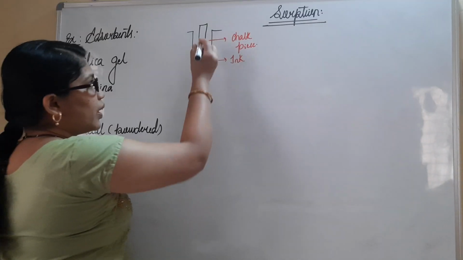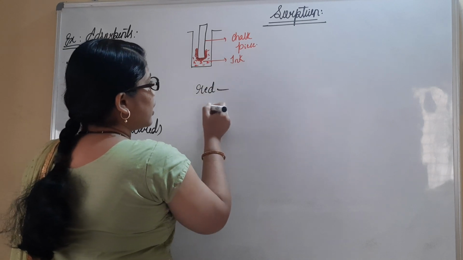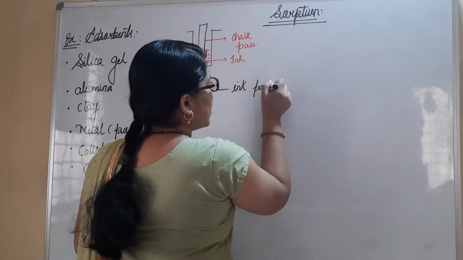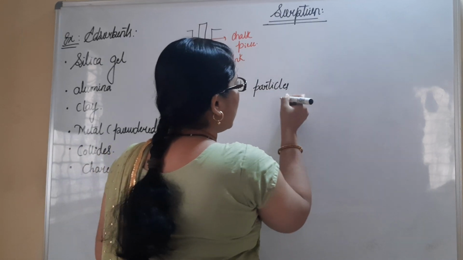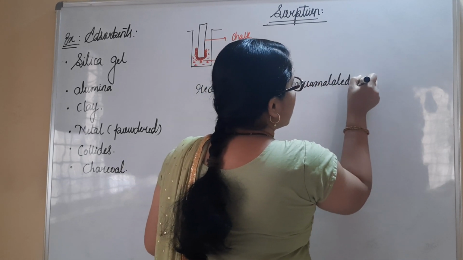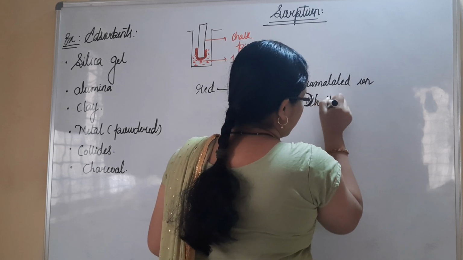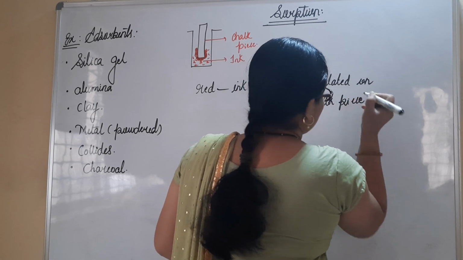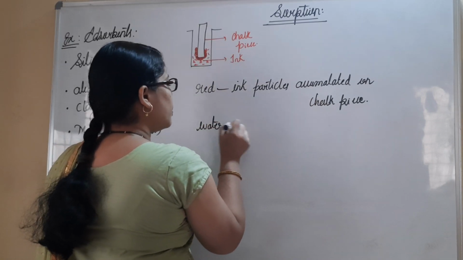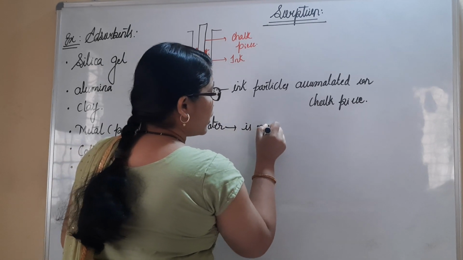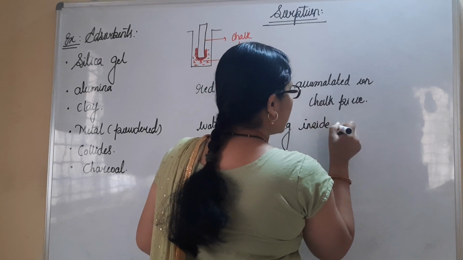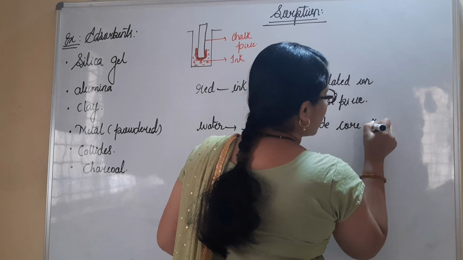See here, what I have shown here in red color is nothing but ink particles. Ink particles accumulated on chalk piece. Similarly, you can consider the water which is present in a beaker is moving inside the core of the chalk piece.